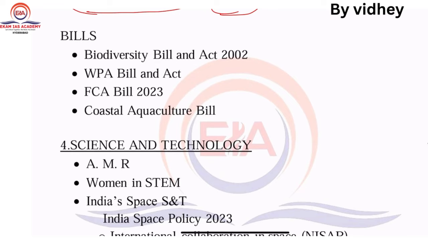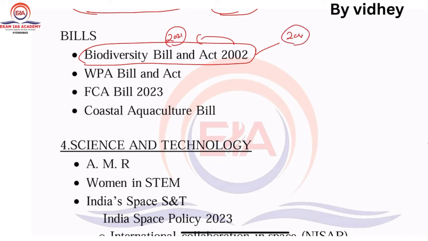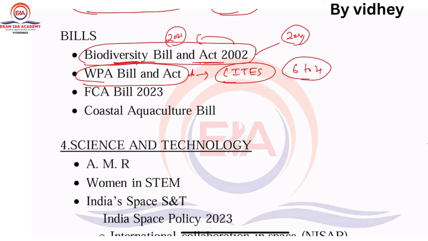So next one, what are the bills? If you see the bills, what are the bills here? Biodiversity Act 2002. Why? Because of the recent 2022 bill. So there is an act, and after 20 years there is a revamping of this biodiversity act. So the provisions comparing these two matter a lot. Next one, WPA bill and WPA Act. Recently the WPA was brought in line with CITES, so the schedules were decreased from 6 to 4. So these are critical analyses, and there may be a chance of asking this one.